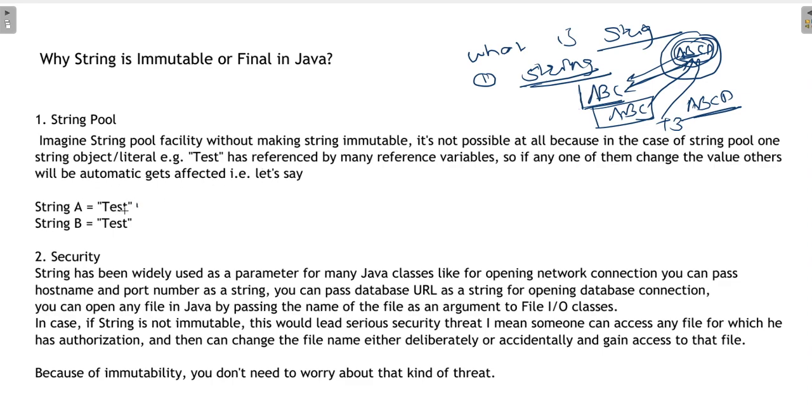So this is the example: if A is pointing to a test and B is pointing to test, and someone changes test to test1, then all the other data will be corrupt. Second thing is the security.